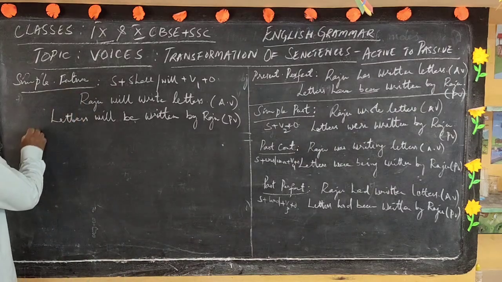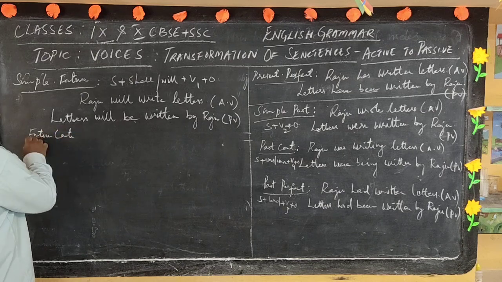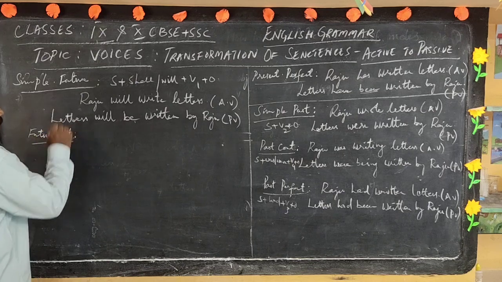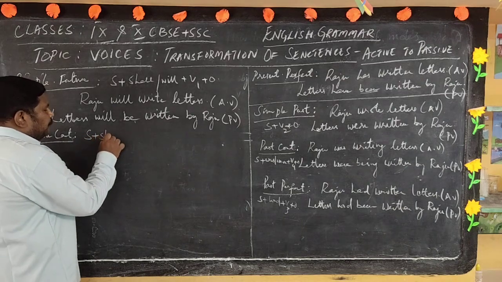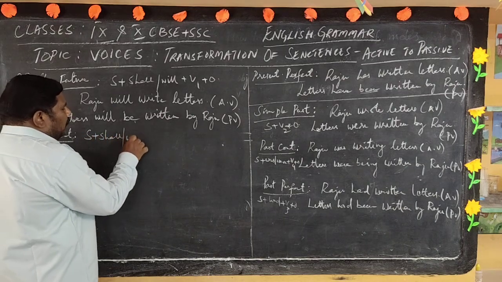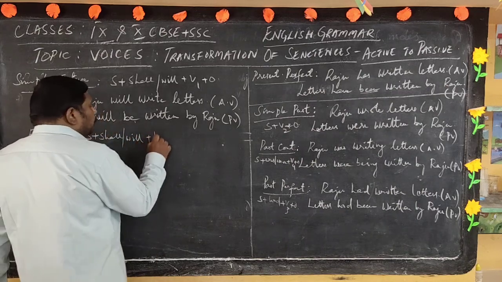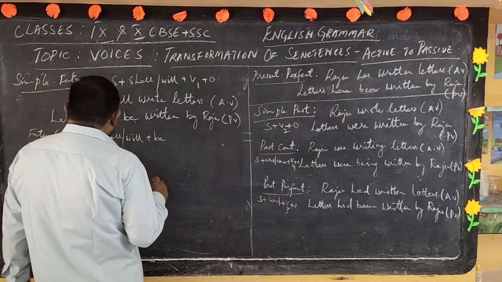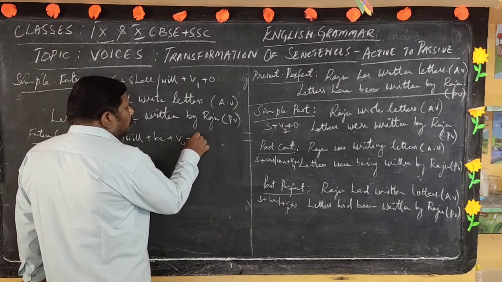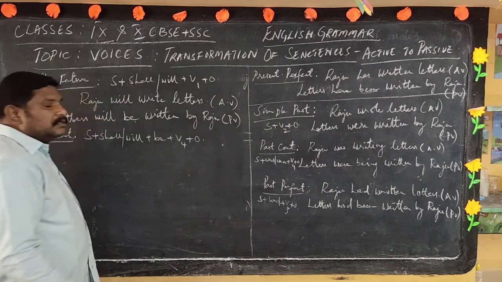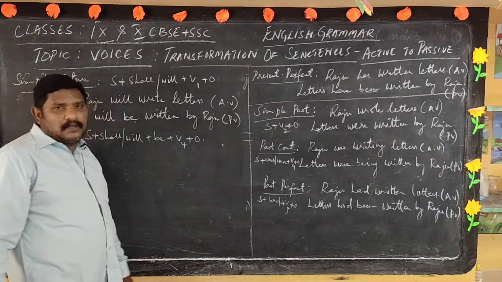So let us see future continuous. What is future continuous? Do you remember the structure, dear students? Subject plus shall or will plus be plus V4 plus object.